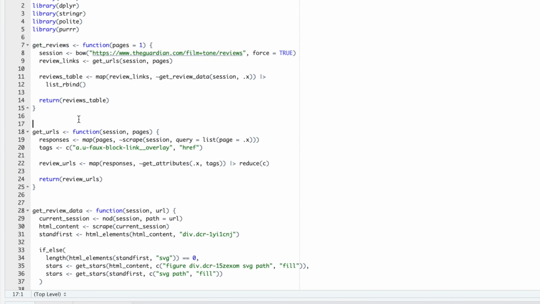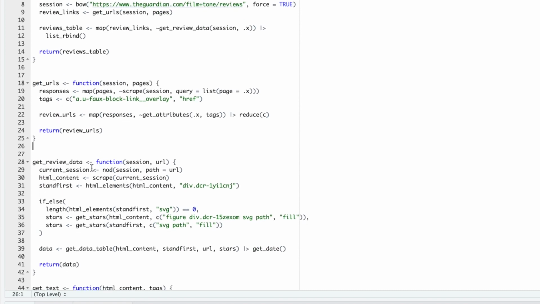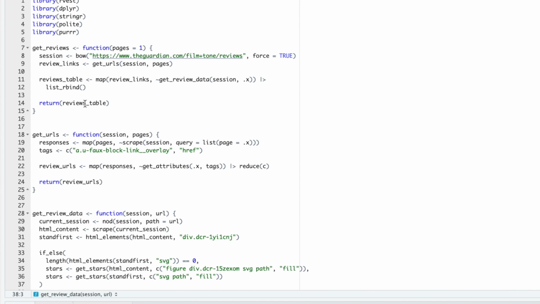It reads those pages and then it grabs the URLs to the individual reviews, which it then goes on to read doing this getReviewData function. And it's in getReviewData that we're actually getting the data that we want from each individual review. So at the top level, there are these three steps: getReviews, getURLs, and then getReviewData.